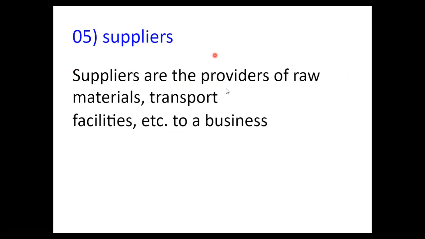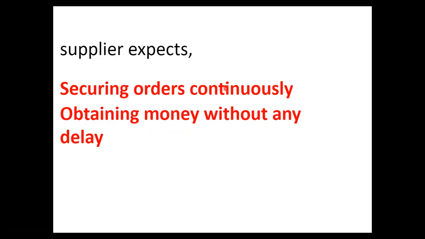Suppliers. Suppliers are the providers of raw materials and transport facilities to a business. So what do suppliers expect? Securing orders continuously. So let's say there is a person called B. He is conducting a business where he is selling biscuits.